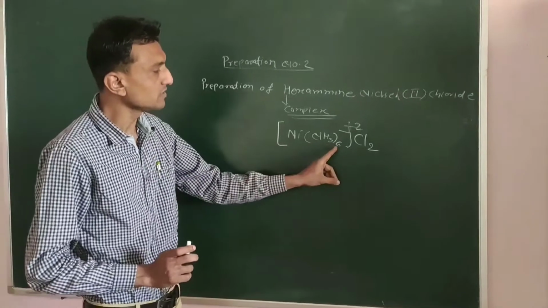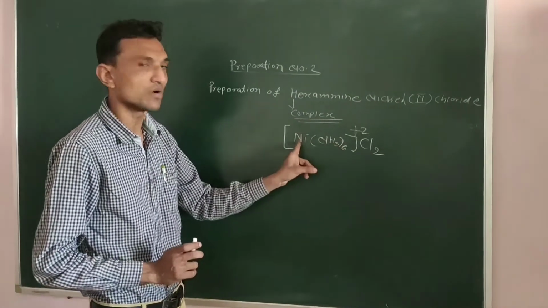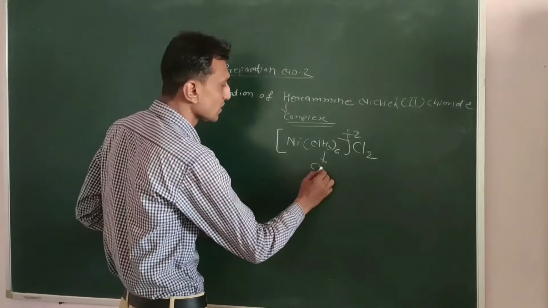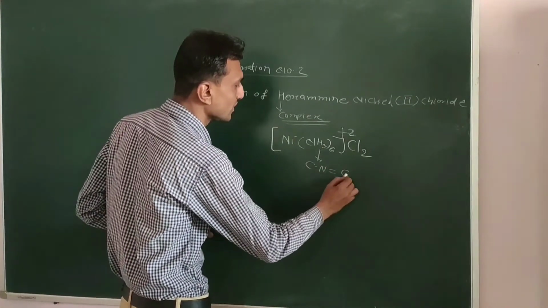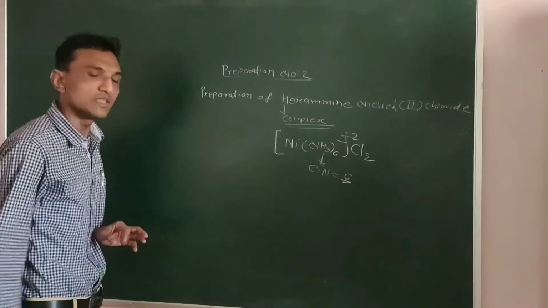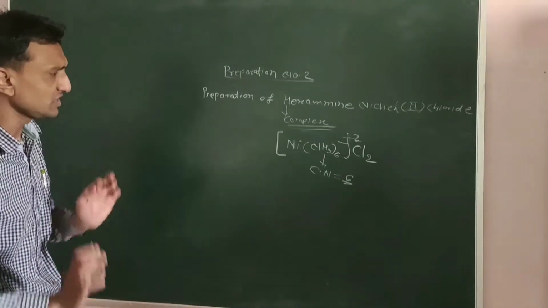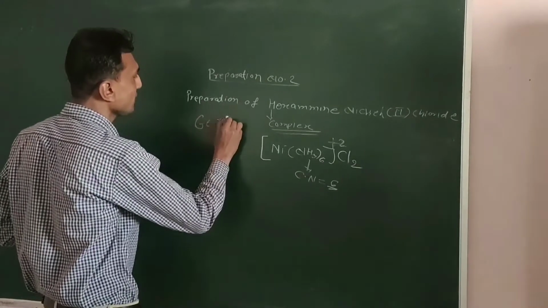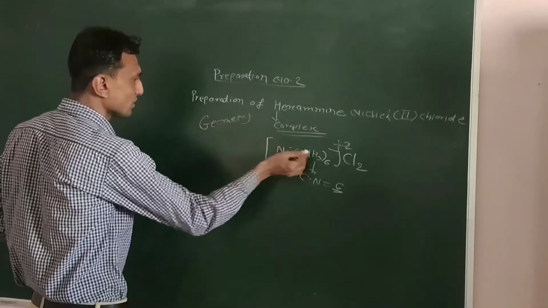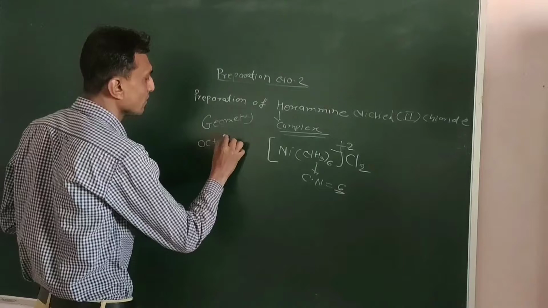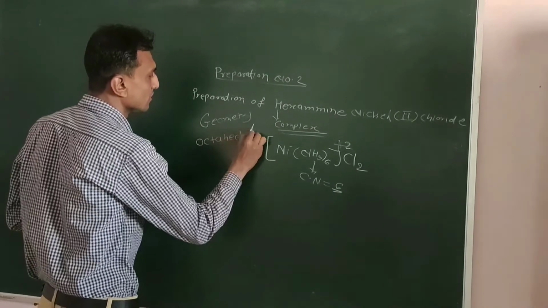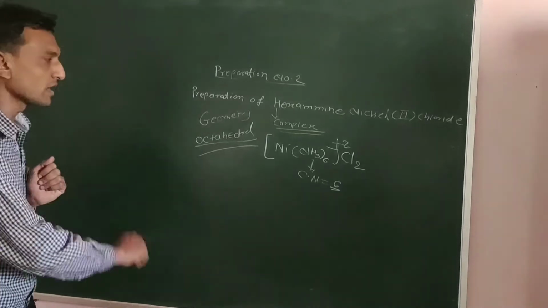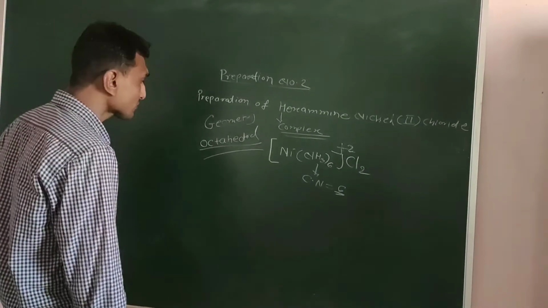And here you find the 6 ammonia ligands are going to surround this central metal ion, that is nickel, so the coordination number is 6. When the coordination number is 6, which geometry do we accept? The geometry of the complex is octahedral. This complex possesses octahedral geometry.